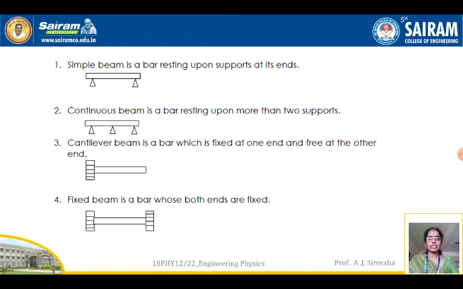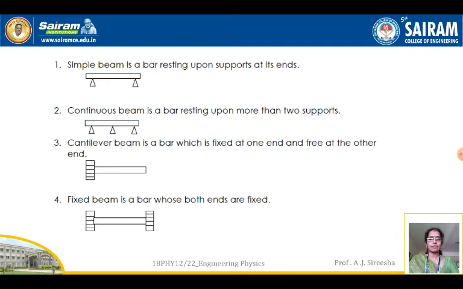Next is a continuous beam. A continuous beam is a bar resting upon more than 2 supports. So what is the difference between a simple beam and a continuous beam? A simple beam rests upon 2 supports at its ends. A continuous beam is a bar resting upon more than 2 supports. Both are under supports, but a simple beam has supports only at the ends, and when there are more than 2 supports, it becomes a continuous beam.